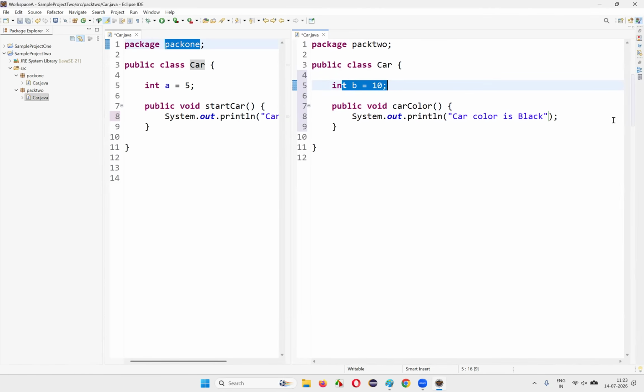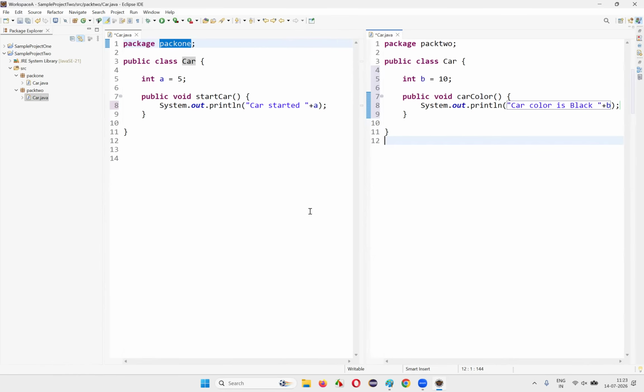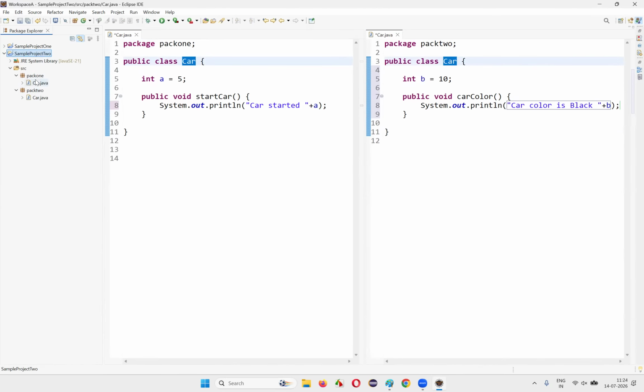And here I'll give the value of b also somehow, just randomly, guys. Not needed, but I'm just creating it like that. Now, apart from that, I'll just decrease the font so that you can see the code. First of all, it is proved that I can create duplicate classes inside the same project when they are separated by packages, when they are part of different packages.